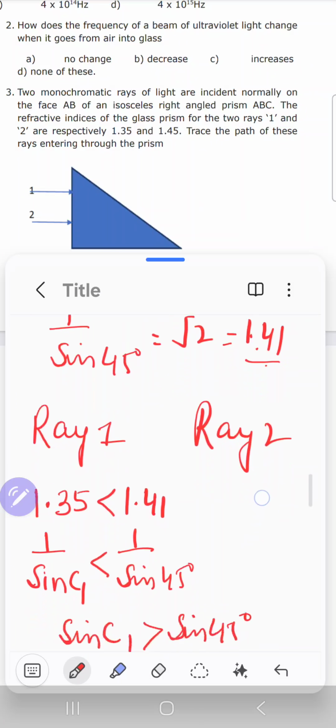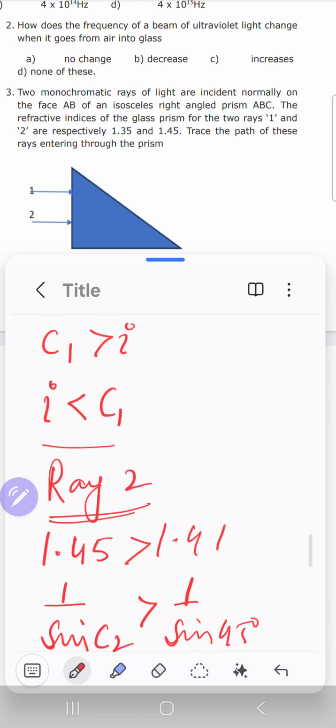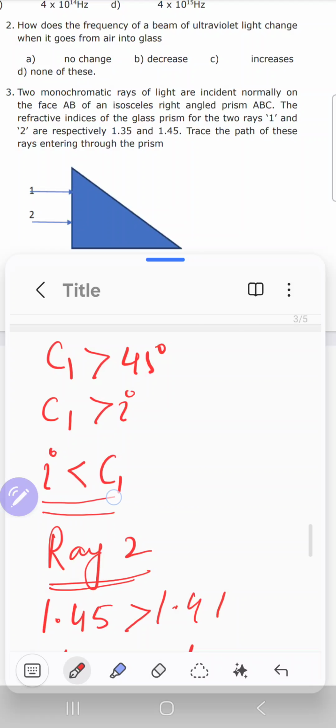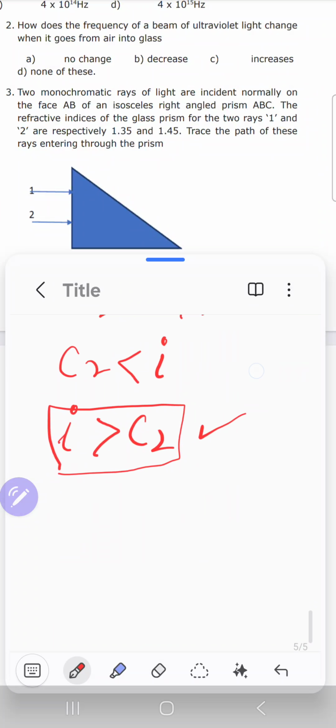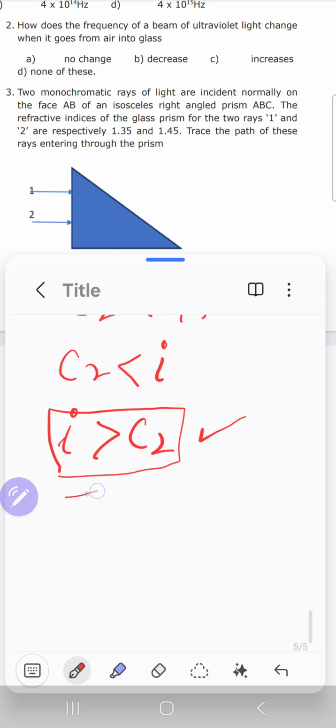So here you have to write also ray number 1, as the angle of incidence here is less than C1, the critical angle. So simple refraction would take place. Simple refraction, and here for ray 2 the angle of incidence is greater than C2, so TIR or total internal reflection will take place. So using this concept you can draw the refracted or total internally reflected ray.